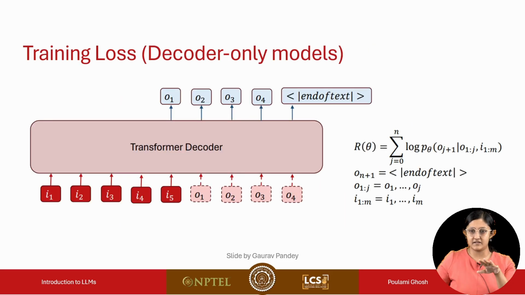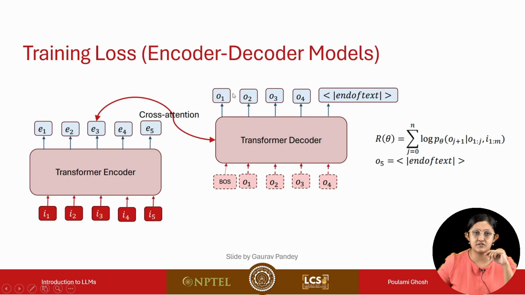Again, if we quickly take a look at the formula, I just described the idea in the previous slide. Here you can see the formulation. This is the log likelihood, the conditional probability of generating this token given all the previously generated tokens and the input that we are giving to the model, and you take a sum of it. Since this is log likelihood, you will be maximizing this. A similar formulation holds for the encoder-decoder models as well.